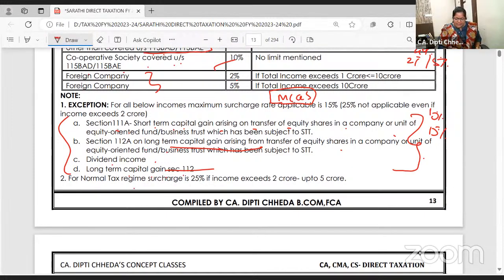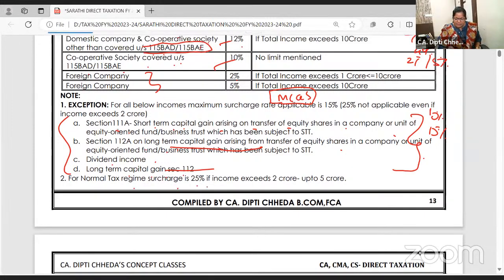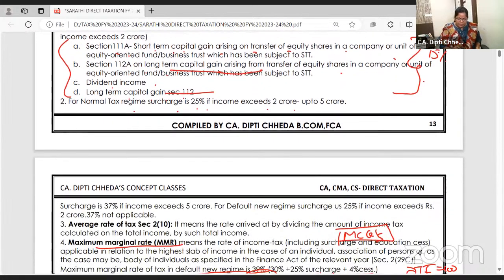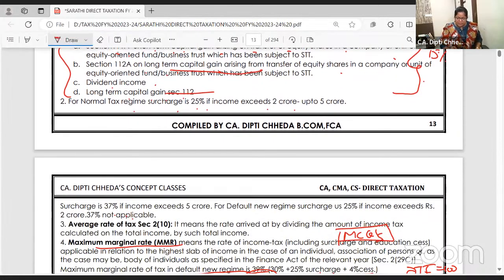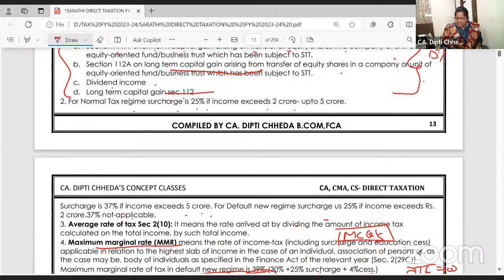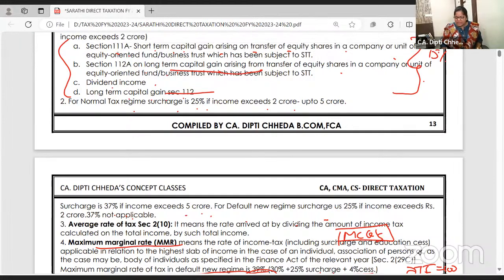For normal tax regime, the surcharge is 25% if the income exceeds 2 crore up to 5 crore. Surcharge is 37% if the income exceeds 5 crore. But for default tax regime, surcharge is 25% if the income exceeds 2 crore. 37% is not applicable. Nice, clear to all of you.